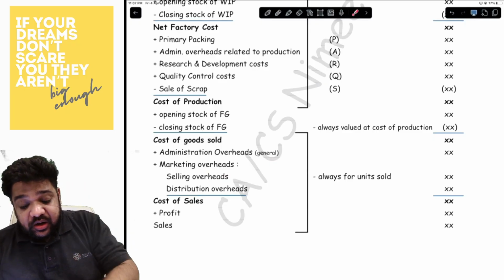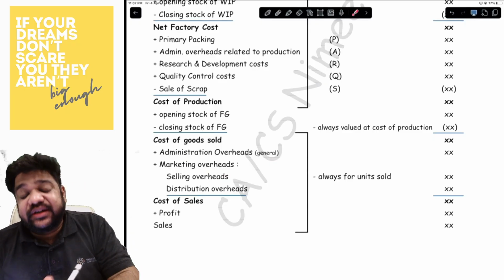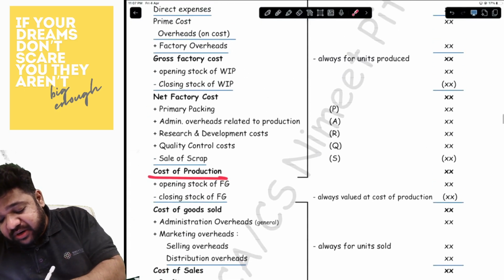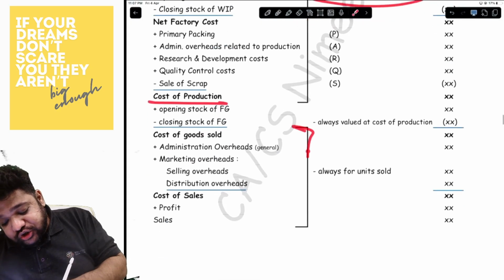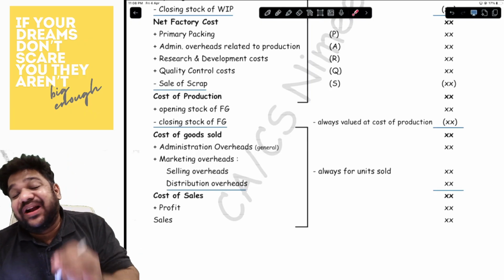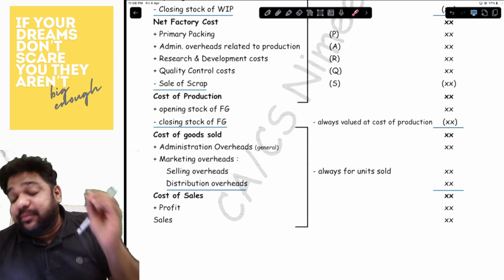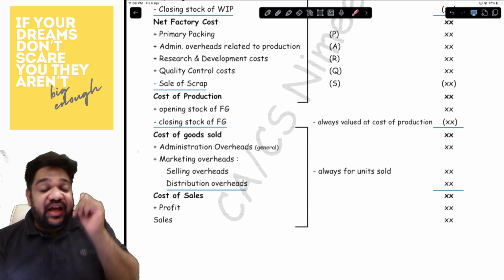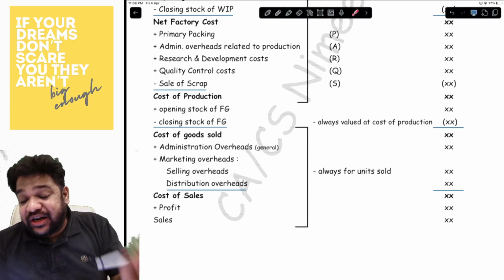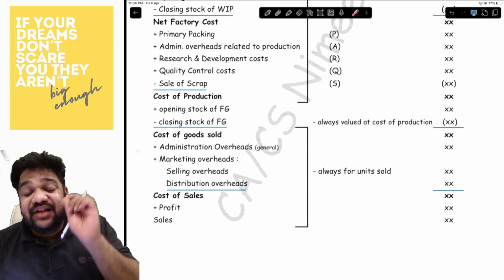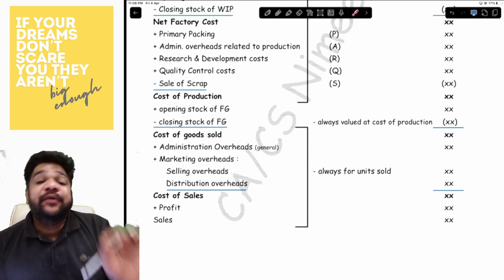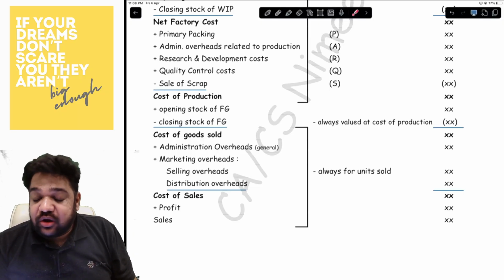Now, please understand one very important thing. Up to the cost of production, it is for units produced. From cost of goods sold, it is for units sold. So selling and distribution as an overhead is for units sold. General admin is for units sold. And if the question is silent about the admin overheads, it is always and always considered general admin. If the question requires you to have admin related to production, the question will specify what is admin related to production.